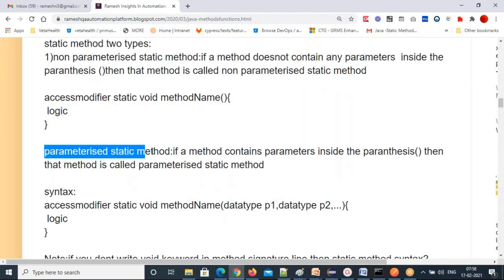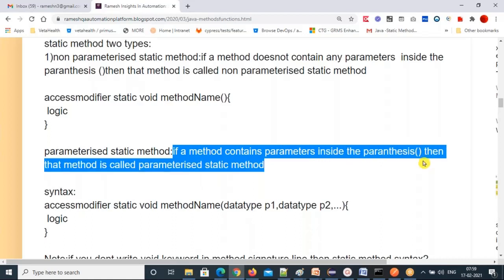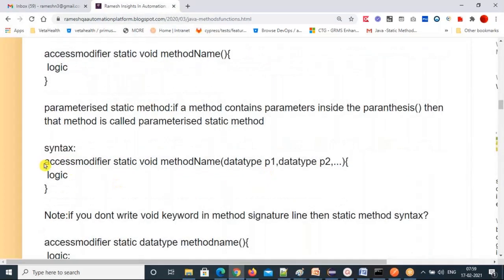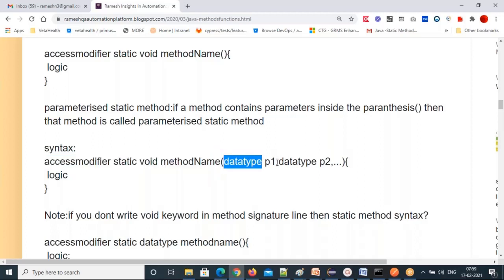Second one, parameterized static method. If a method contains parameters inside the parentheses, then that method is called a parameterized static method. The syntax is: access modifier, static, void, method name, parenthesis, data type p1 comma data type p2, and so on.